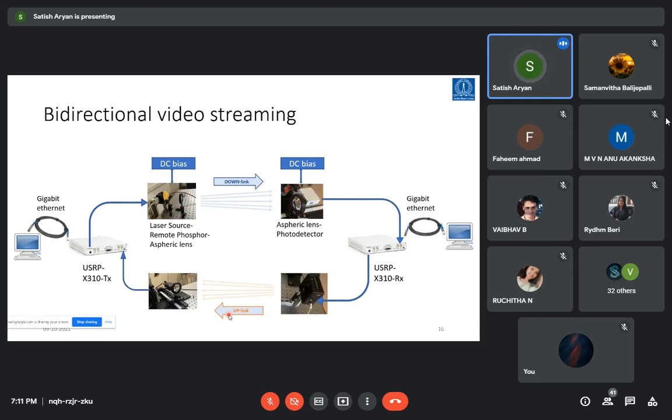In the downlink, we require illumination. Therefore, I'm going with a light source which is illuminating. The blue light is generated and passed through the phosphor, which converts it to white light. So here we get white light for illumination and the data. You can see the uplink part where I'm using an IR light, which is not visible in the indoor environment, and that acts as an uplink without any illumination. These two entities are also connected to the computer.